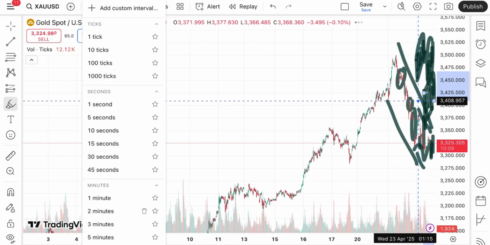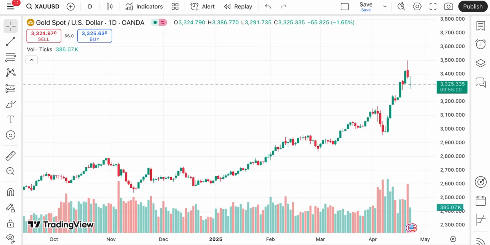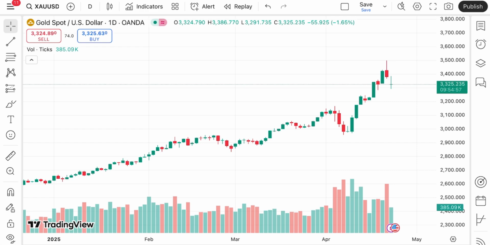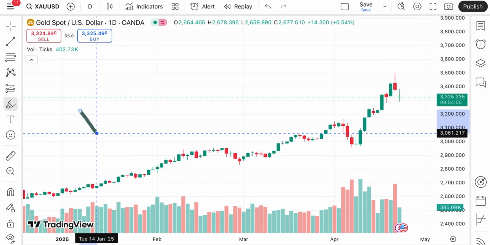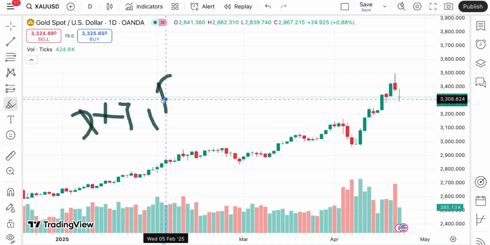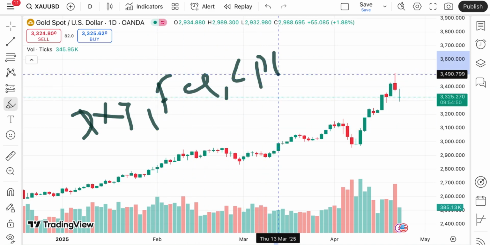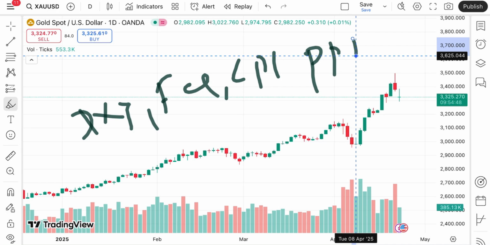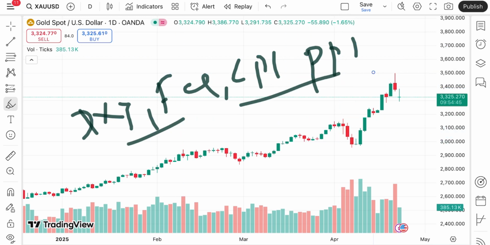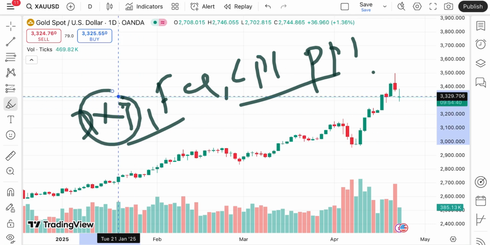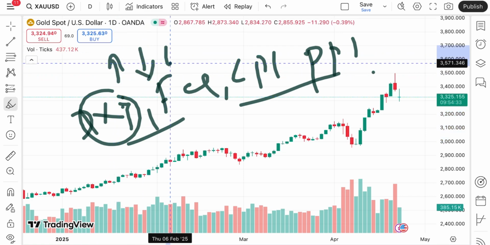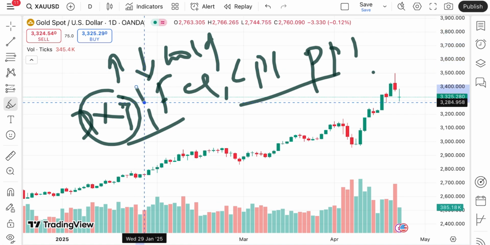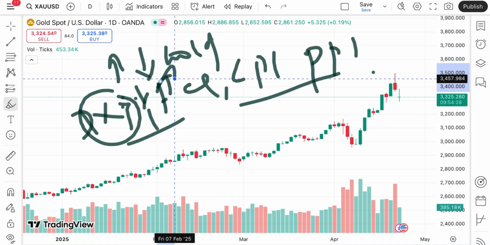Now coming back to the daily chart, you have to understand that the price of gold depends on a lot of factors. One of the factors is the dollar index, and the Fed interest rate, CPI data, PPI data, and other factors are also responsible. Let's see how the dollar index is moving, because they are inversely related. When the dollar index starts going high, we see the price of gold comes down. Similarly, if the dollar index starts going down, we see the price of gold goes up.